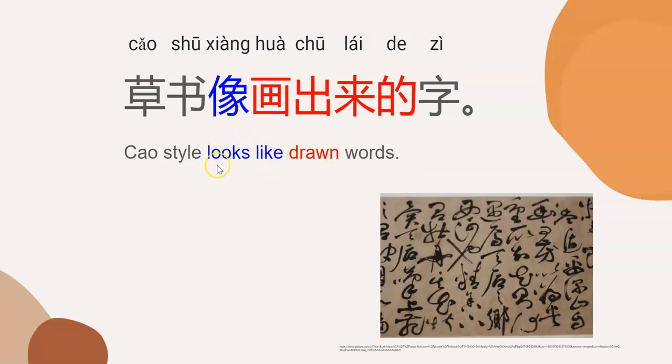Looks like in Mandarin is 像, drawn is 画出来的. Let's say this sentence. Cao style looks like drawn words. 草书像画出来的字。Now it's your turn to say this sentence.